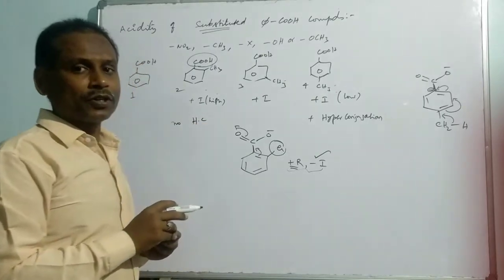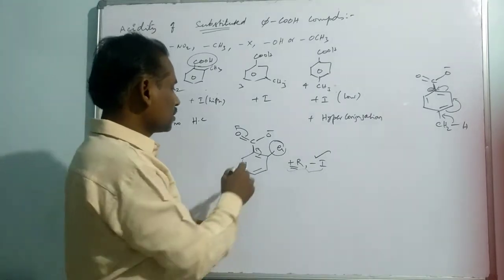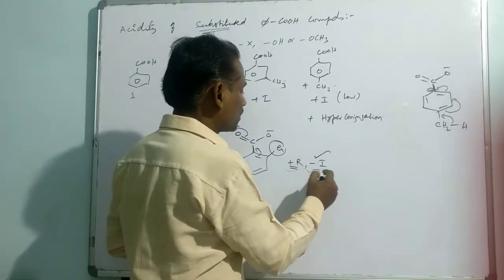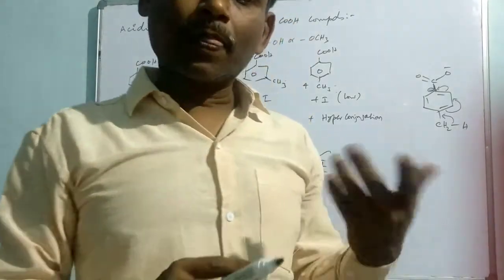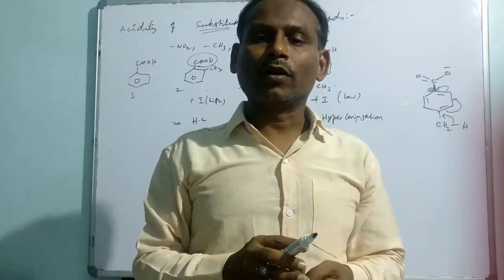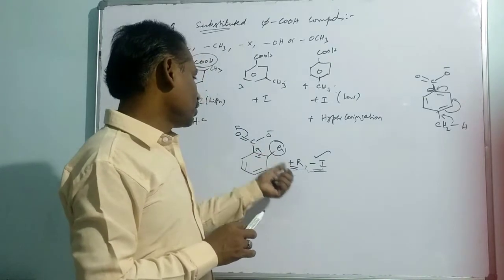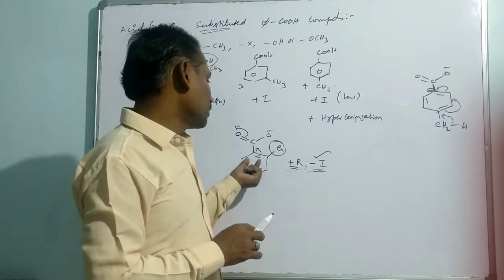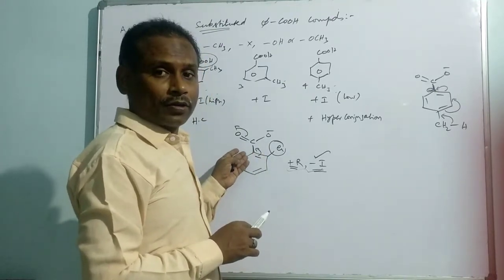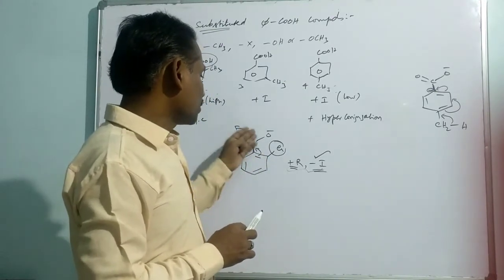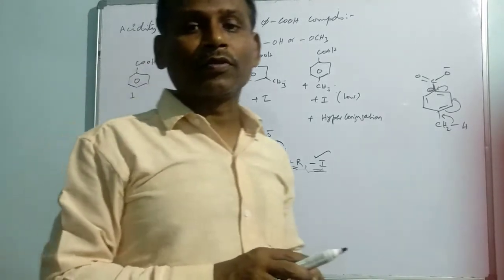And whenever ortho effect is implied, we just consider there is the possibility of minus A effect by the benzene ring, which increases the acidic nature of the benzoic acid. So whenever ortho effect is implied, ultimately the conjugation will not be there. So the minus effect of the phenyl group is considered in order to say the acidic strength of the ortho-substituted compound is higher even compared to the unsubstituted benzoic acid.